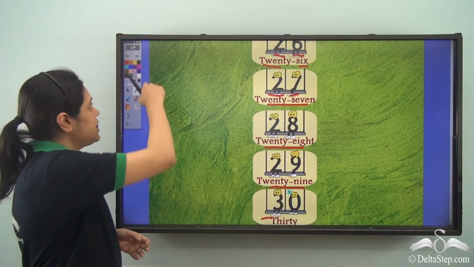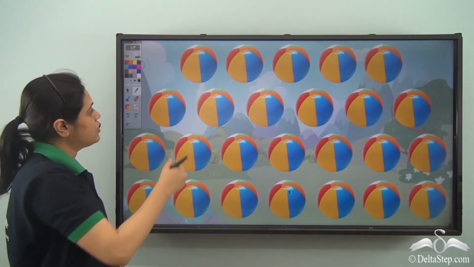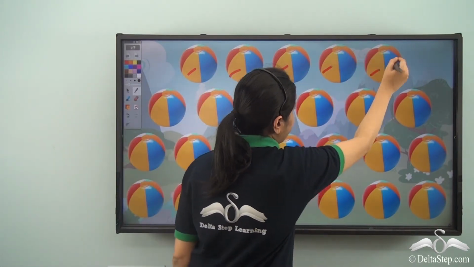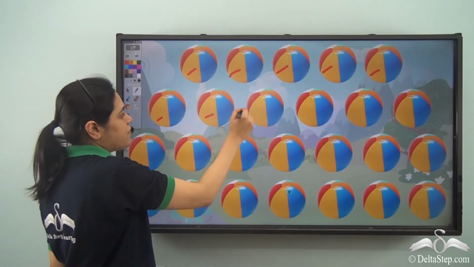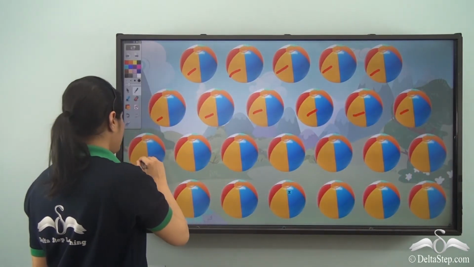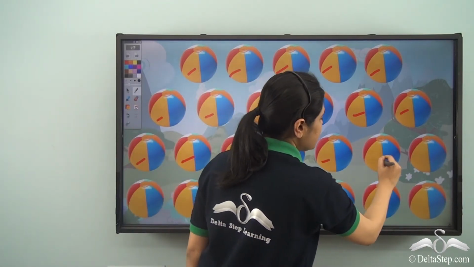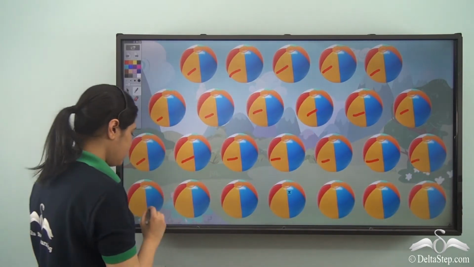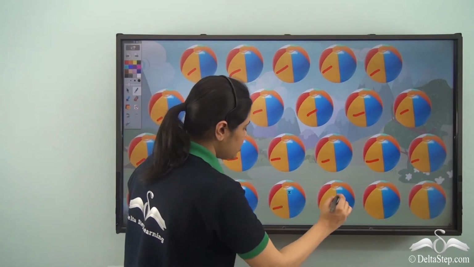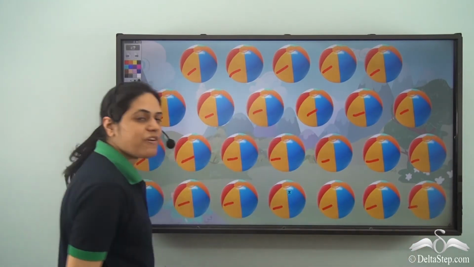Now let us see if we can count the number of balls using these numbers. So we have 1, 2, 3, 4, 5, 6, 7, 8, 9, 10, 11, 12, 13, 14, 15, 16, 17, 18, 19, 20, 21, 22, 23, 24, 25.